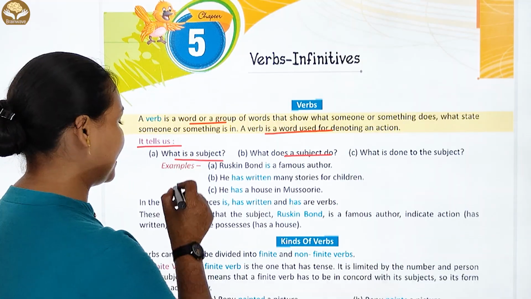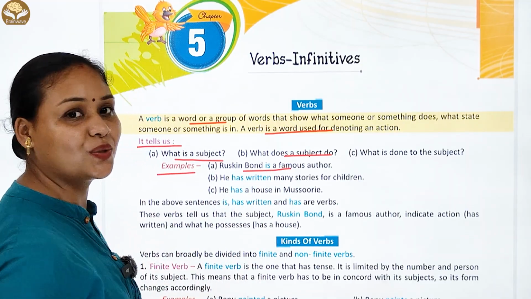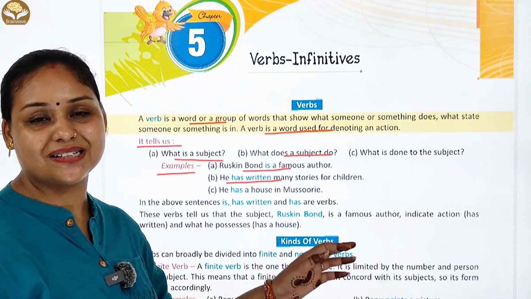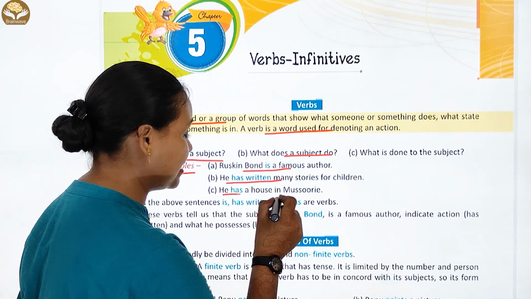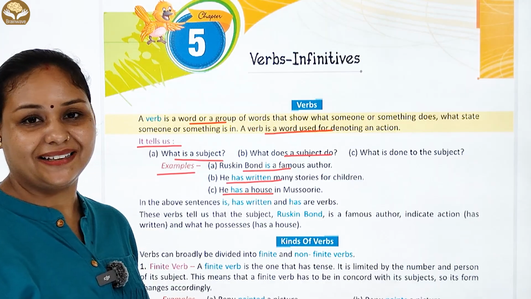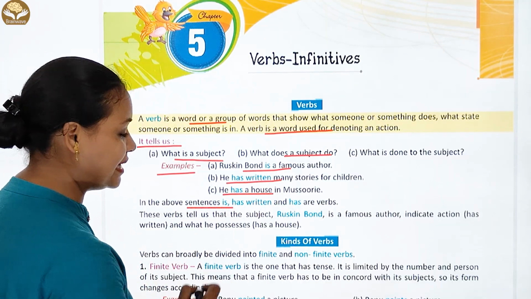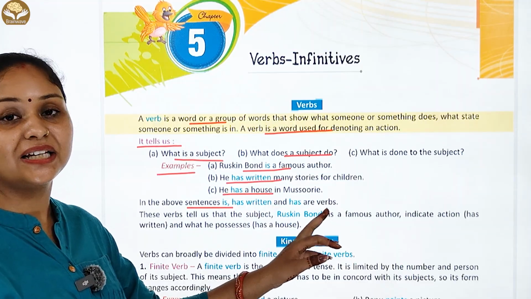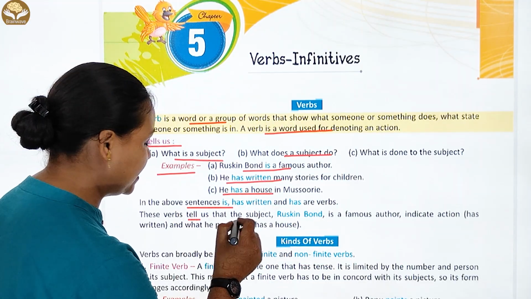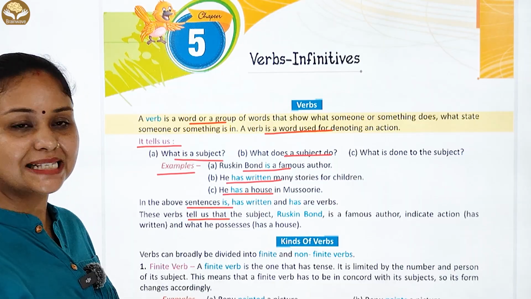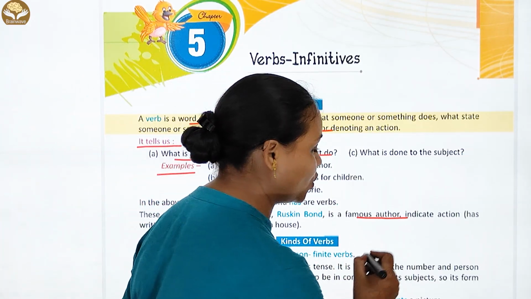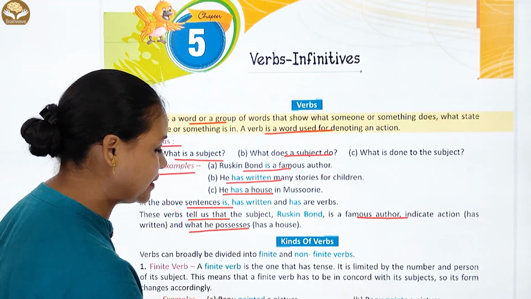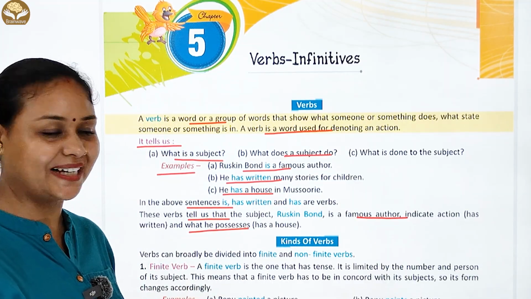Okay, चलिए examples हैं. Ruskin Bond is a famous author. He has written many stories for children. Next, he has a house in Missouri. In the above sentences, is, has, written and has are verbs. ये क्या है? Verbs हैं. These verbs tell us that the subject Ruskin Bond is a famous author, indicate the action has written, and what he possesses, the house. Okay?